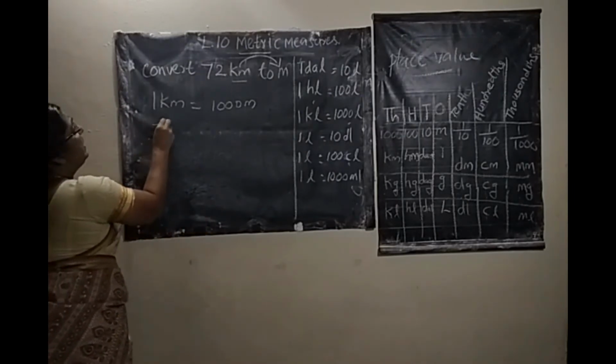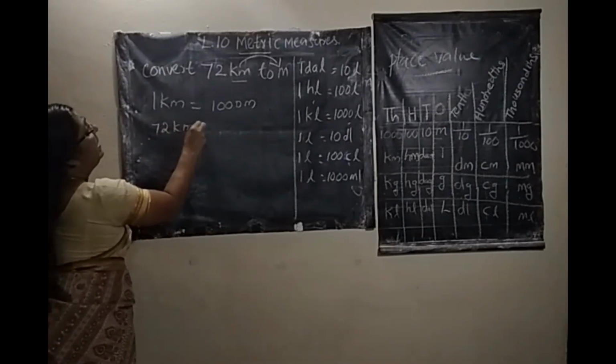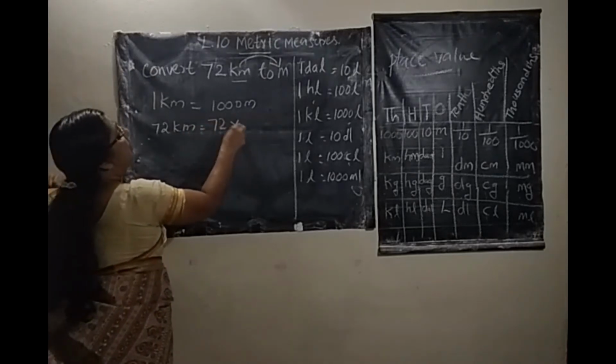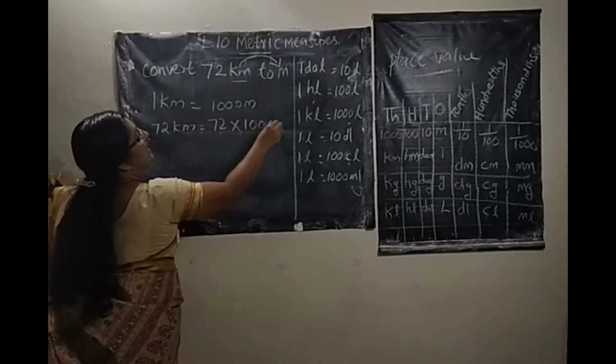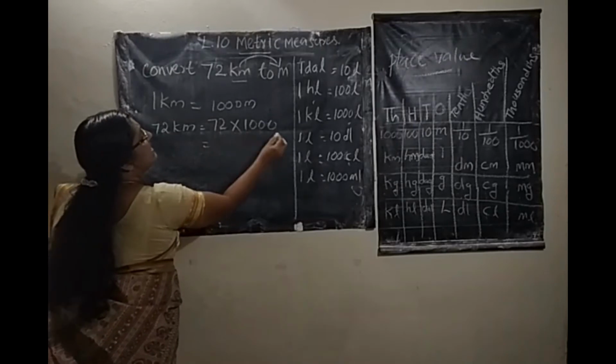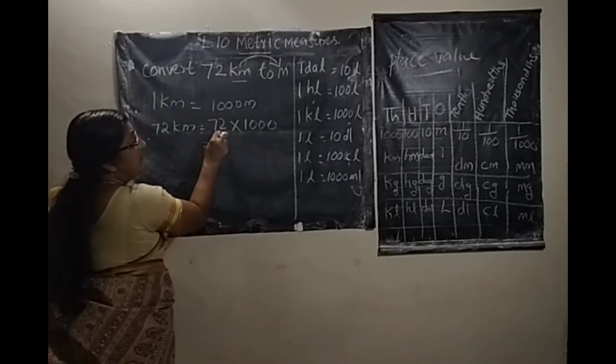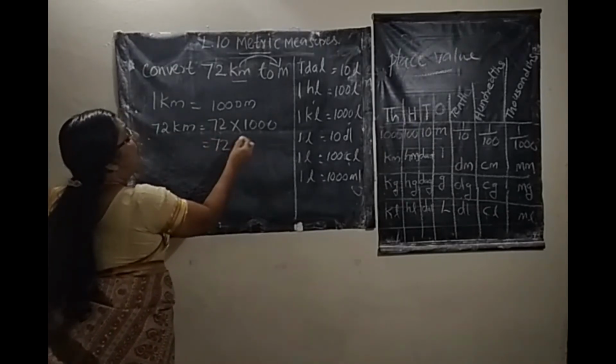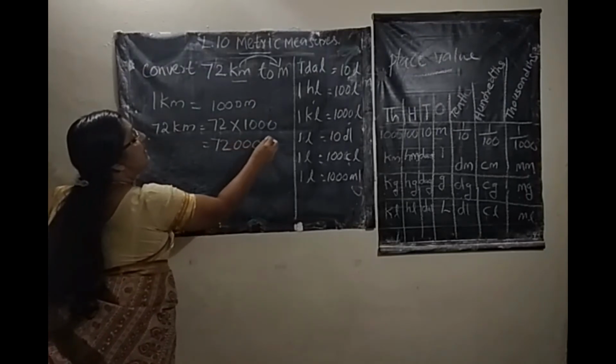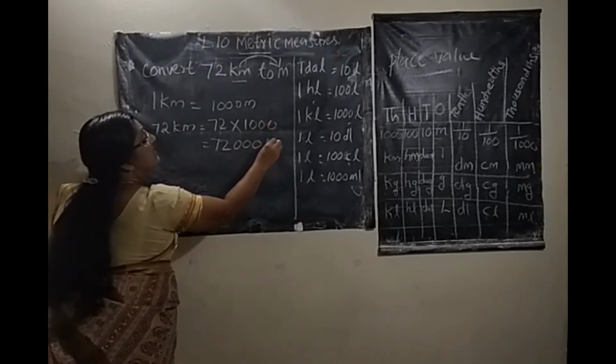Therefore, 72 kilometer equals 72 into 1000. That is, we add 3 zeros to the right side of the given number: 72,000 meter.